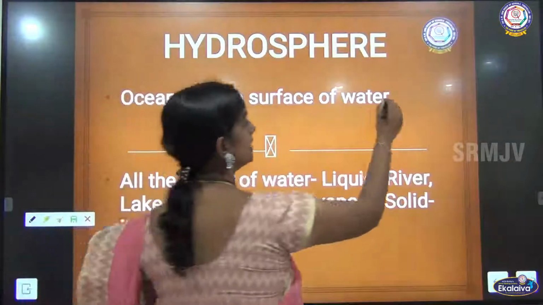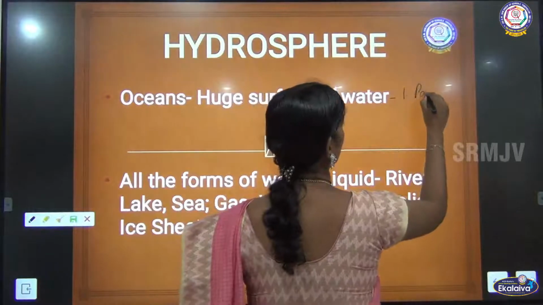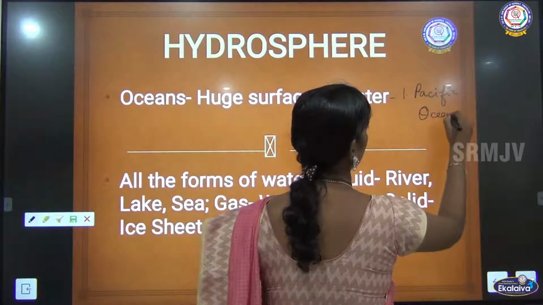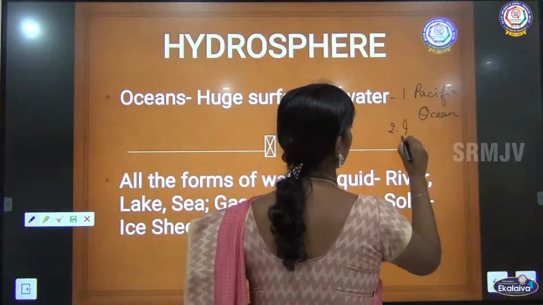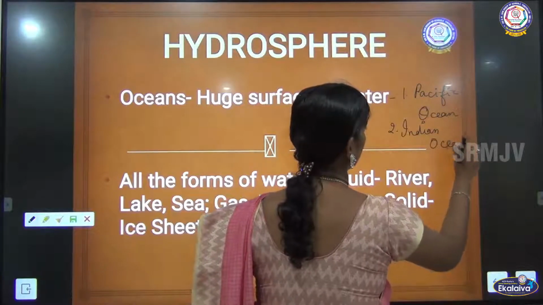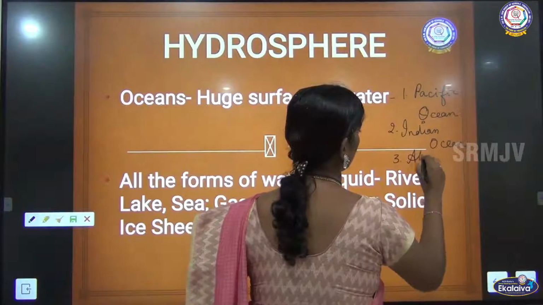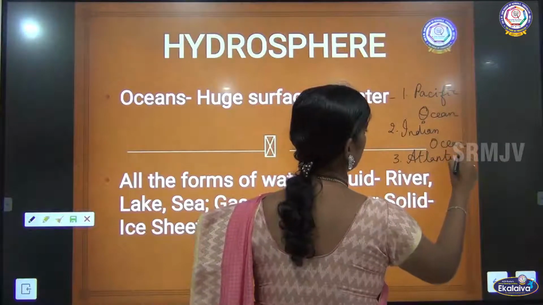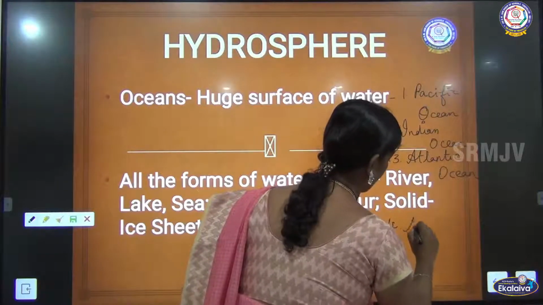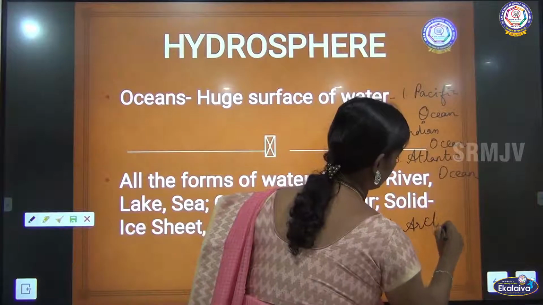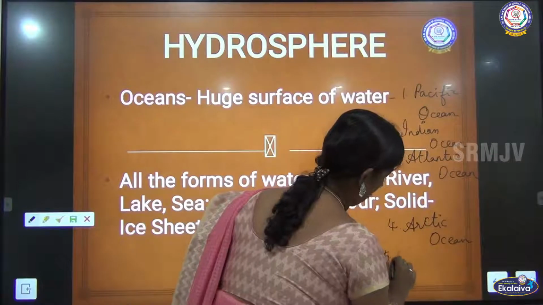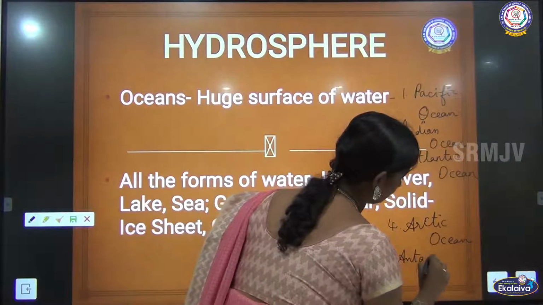So what are the oceans? Pacific Ocean, Indian Ocean, Atlantic Ocean, Arctic Ocean, and Antarctic Ocean.